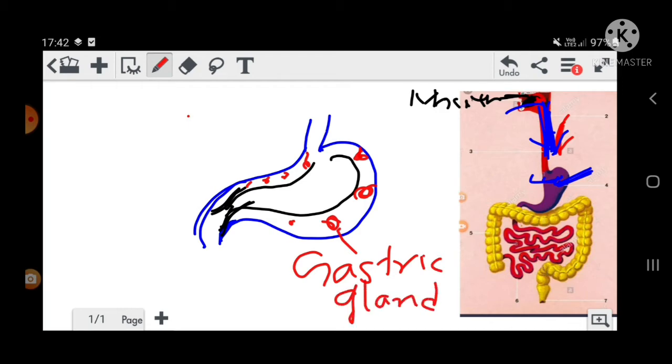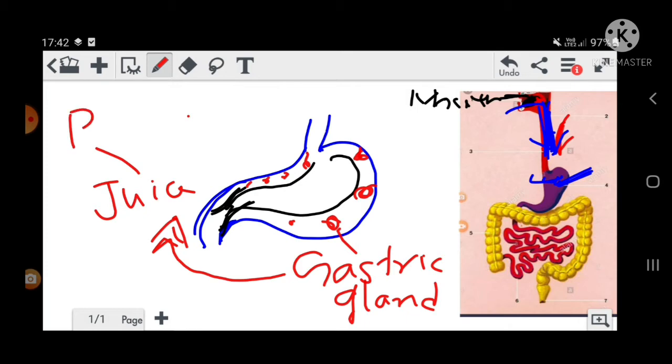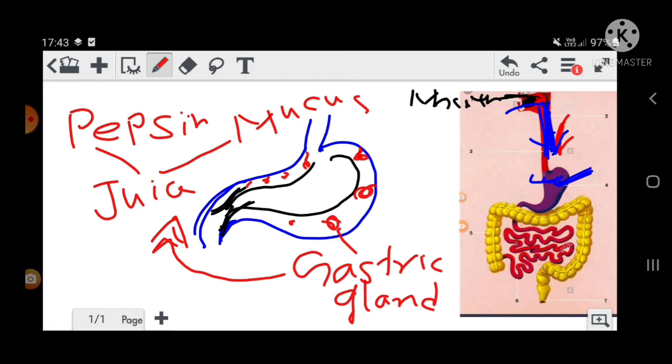This gastric gland secretes some juice. This juice contains 3 substances. First is pepsin. Second is mucus, and third is HCl, that means hydrochloric acid.